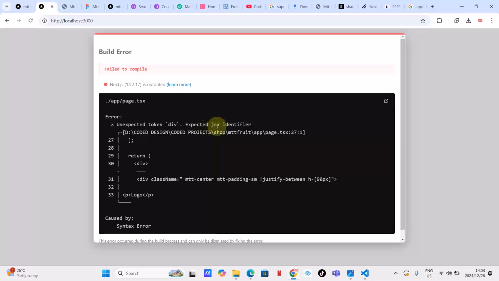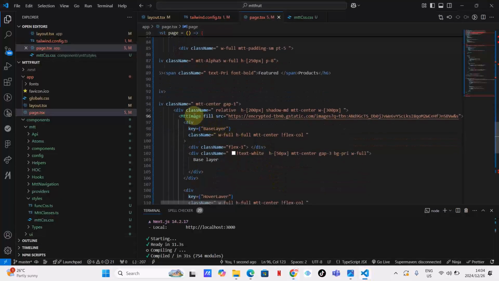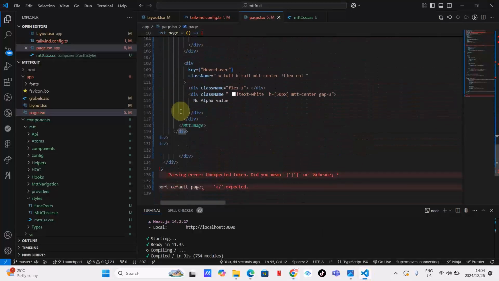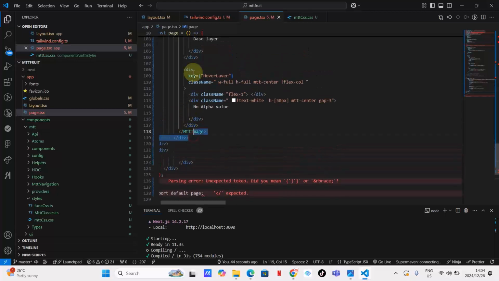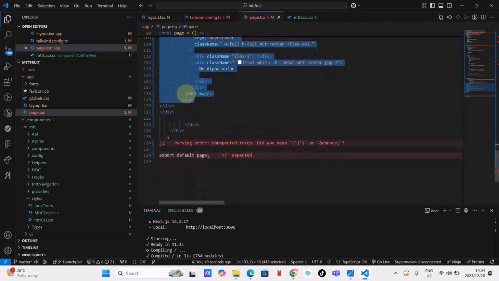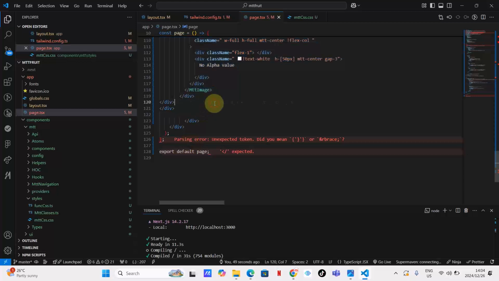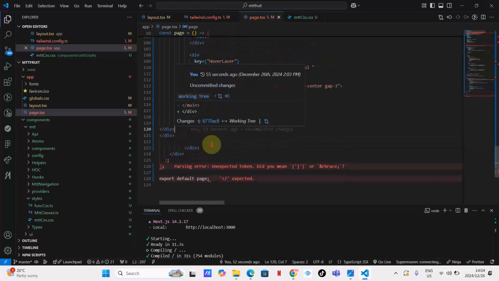Unexpected token div, expected JSX identifier on the app page. Match center. Spelling. Isn't there anything wrong here? Okay, let me just click. Okay, let me just remove this. Yes, I think there is something wrong here. I think there is, as you can see, guys. There is something wrong.